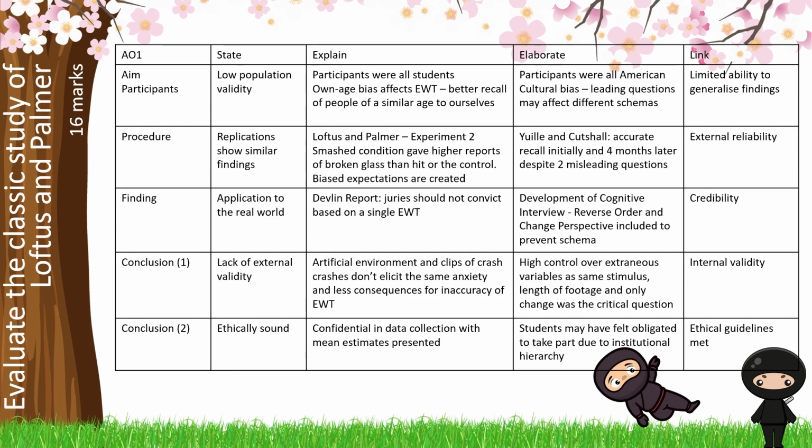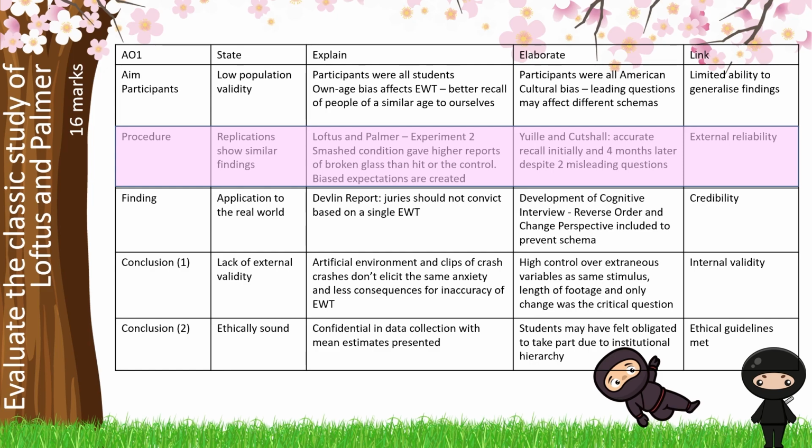We know that there's 6 marks of AO1 and 10 marks of AO3, and therefore we need to give more parts of GRAVE. We've talked about our start point, where we talk about the aim and the nature of the participants, leading us nicely into our discussion about low population validity. We can then move through, giving our details about the procedure, and then linking that to reliability and consistency.